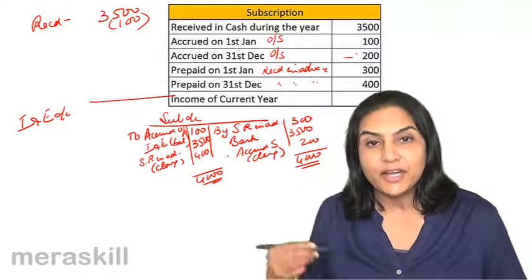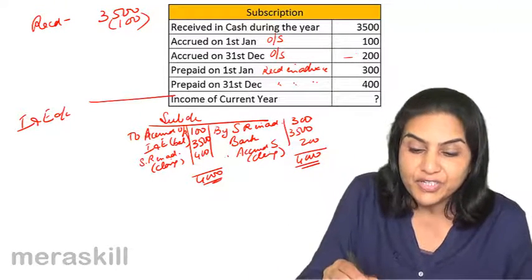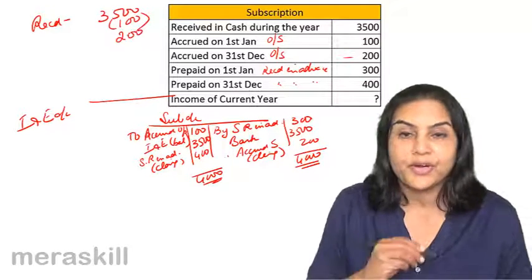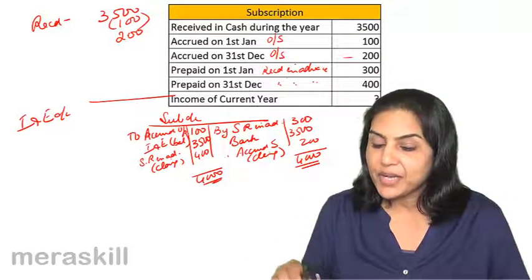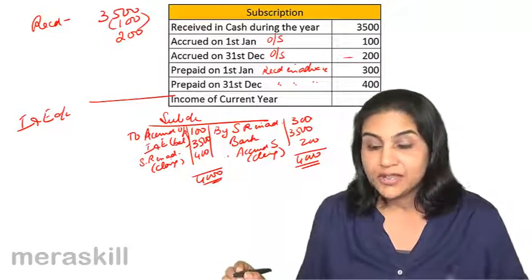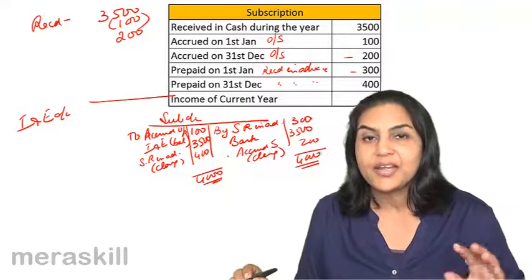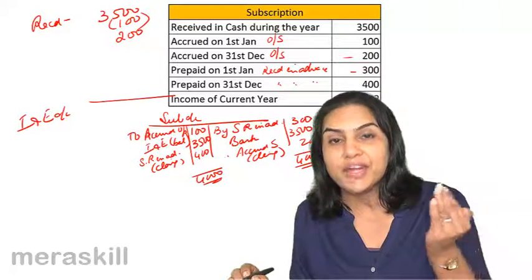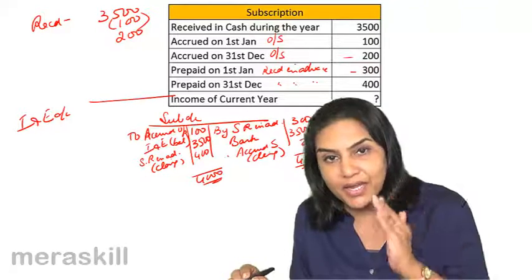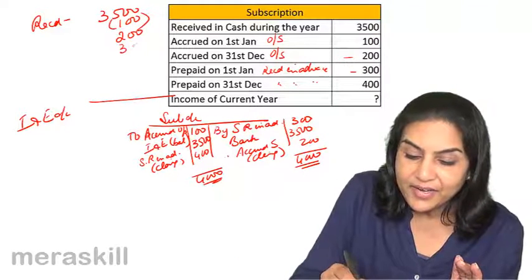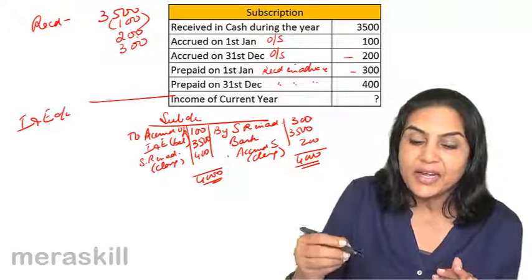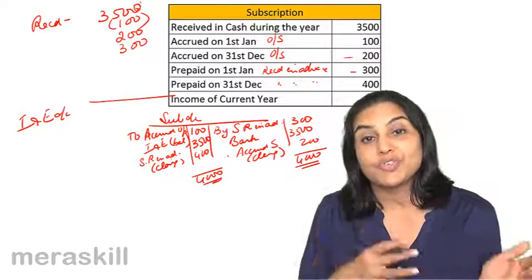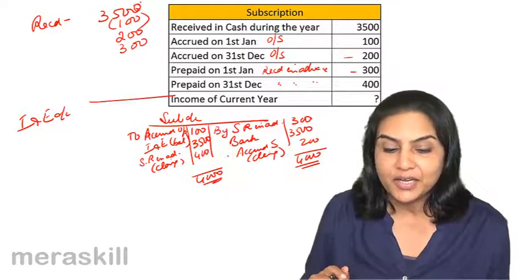What about the income which is outstanding at the end of the year? If it's outstanding at the end of the year, it's actually income for the year, but we have not received it. Not received, not included here in this 3,500. So let us add this 200. Next, you have income which is received in advance. At the beginning of the year, 300. What is 300? Income for the current year which we received last year, because last year 300 was received in advance. Therefore, it must be income for this year. We add this 300 here because it is income for this year and it is not included in these receipts, which are receipts for the current year because it was received last year. So, we add it since it's income for the current year.